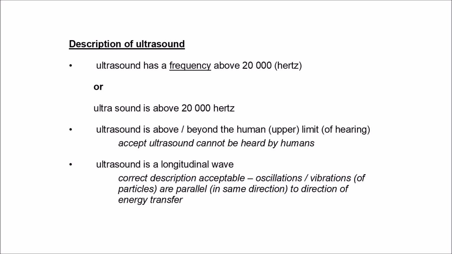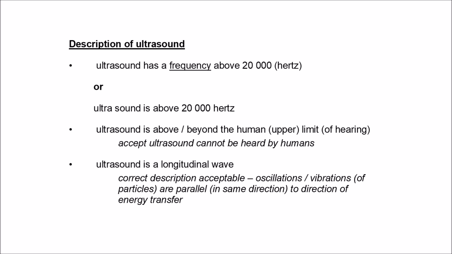Features of ultrasound. Ultrasound has a frequency above 20,000 Hz. Don't forget to mention the word frequency. Ultrasound is above 20,000 Hz. That's the alternative for it. Ultrasound is above or beyond the human upper limit of hearing, and ultrasound is a longitudinal wave. Remember, sound is a longitudinal wave.